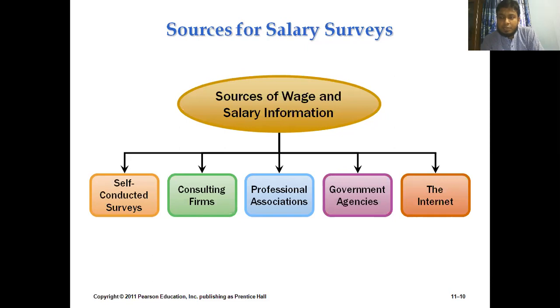And the final thing that we can explore, that is the very common one, the internet. But I can assure you that the internet will not always give us the actual information. Why? Because this is very confidential information for the organizations. So organizations might not share all this confidential information with outsiders.